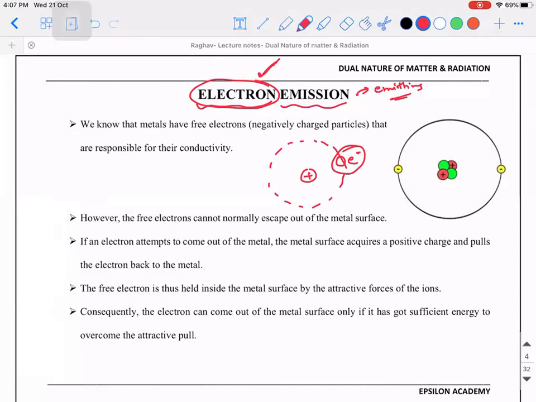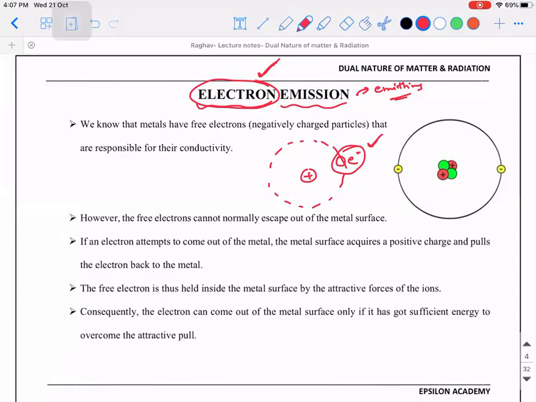Yes, it has to be a conducting material. It has to be metals, because only in metals the electrons are loosely bound because of the number of valence electrons. Right? So free electrons can normally escape. So you're going to use a metal surface. Now comes the next question. So if you use a metal surface, is it possible for you to remove the electron just like that from the surface?